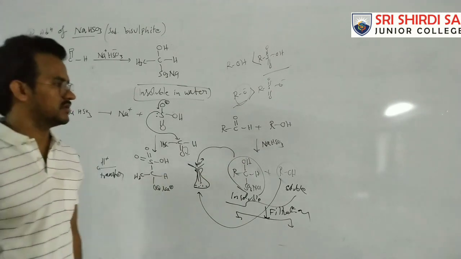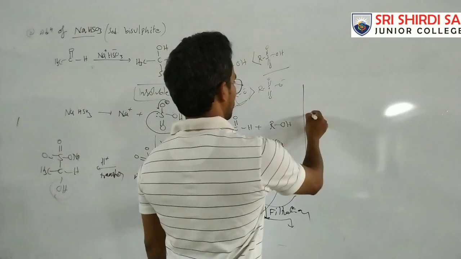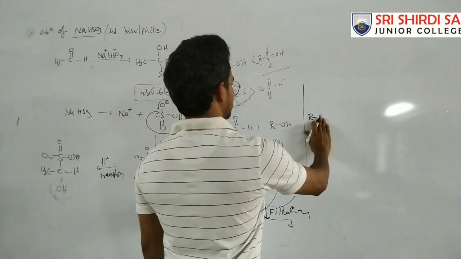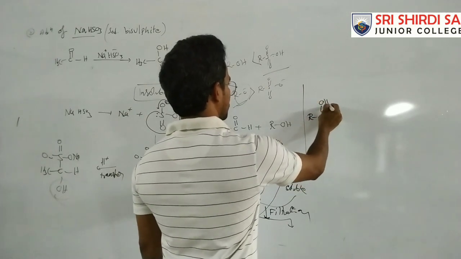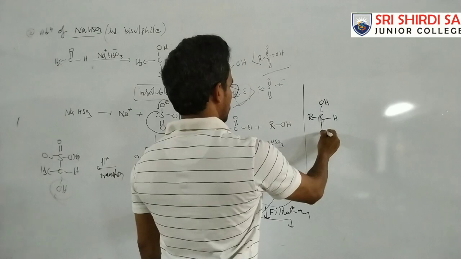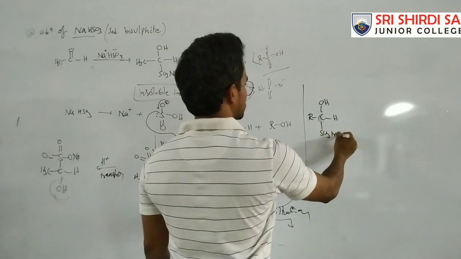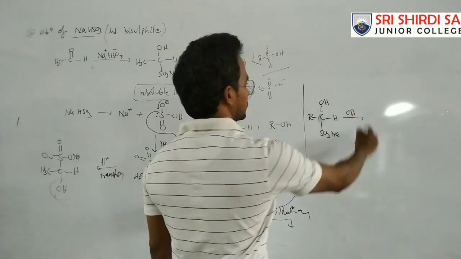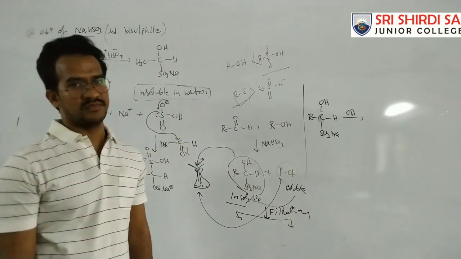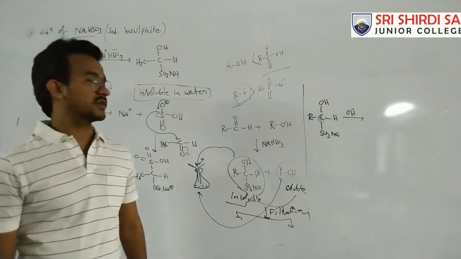After separation, what do we do again? That carbonyl addition compound is treated with a base, and it is a reversible reaction actually.